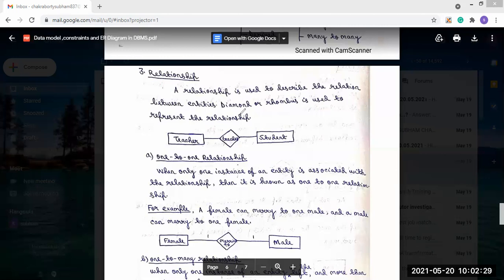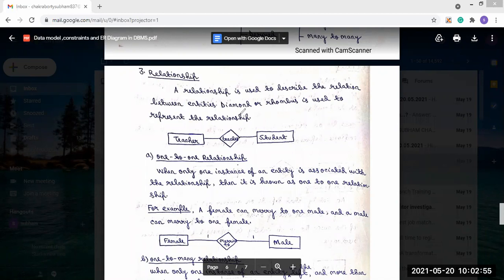What is the relationship between you and me? I am teaching you. So the teacher teaches the student, and "teaches" is the relationship.